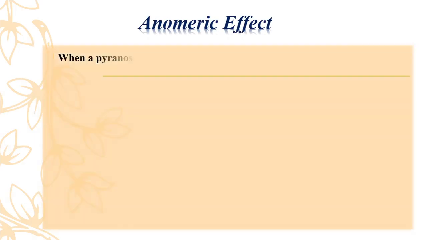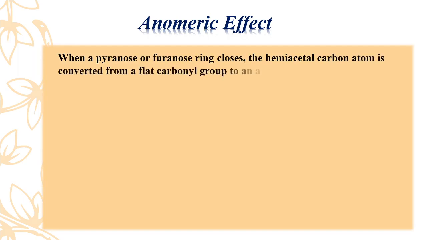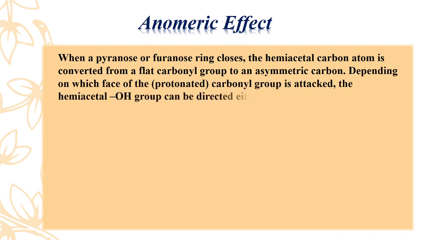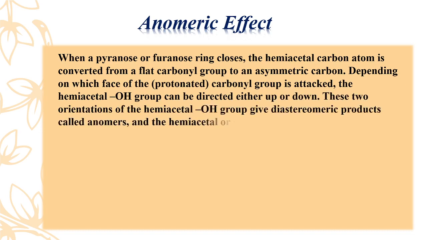So what is the anomeric effect, or what are the anomeric carbons? Suppose we take a glucose molecule. As we know, in the glucose molecule there are six carbons. The first carbon is an aldehydic carbon, the carbonyl carbon of the aldehyde group, and after the aldehyde there are five chiral carbons which contain the hydroxyl group.